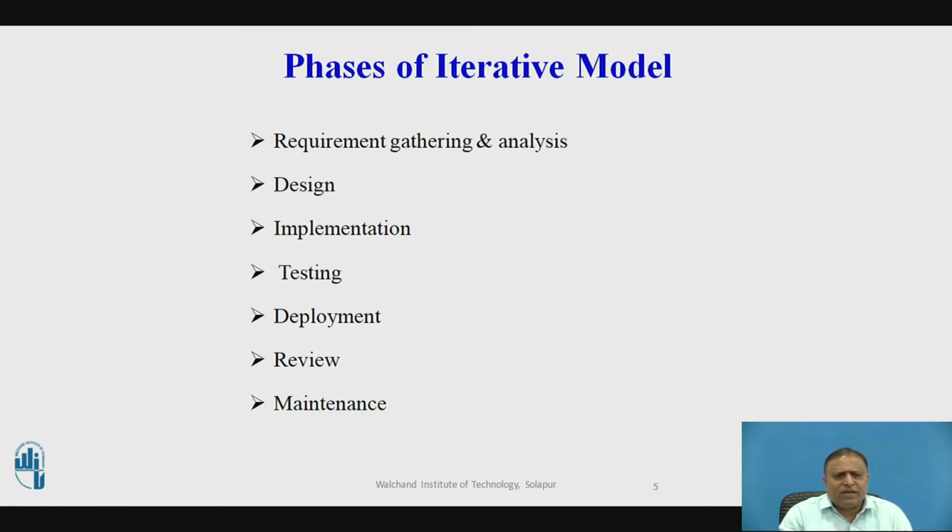The next phase is the testing phase. Here, all the code written in the earlier phases will be tested for removing the bugs and errors from the programs.